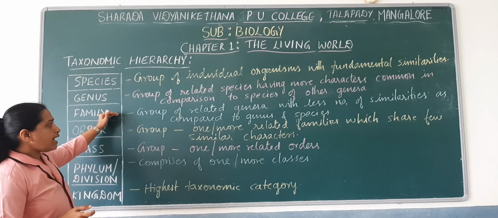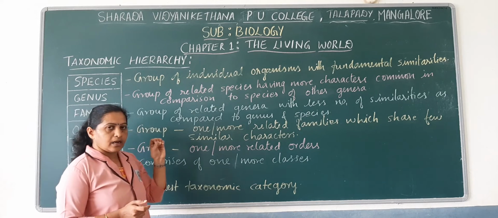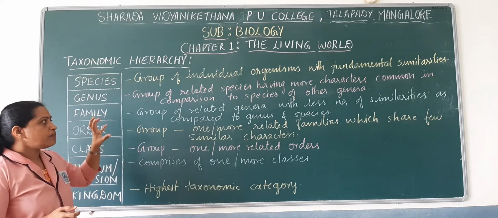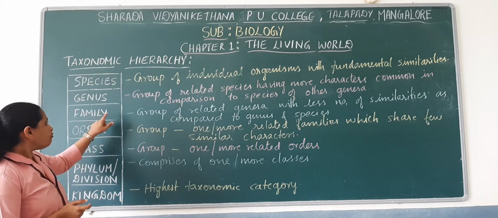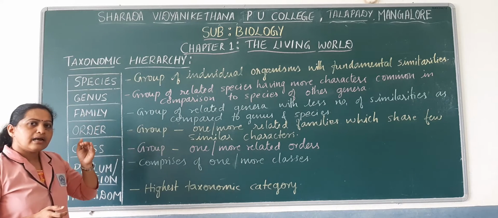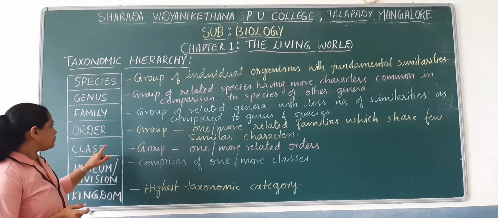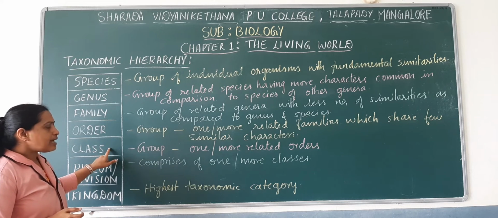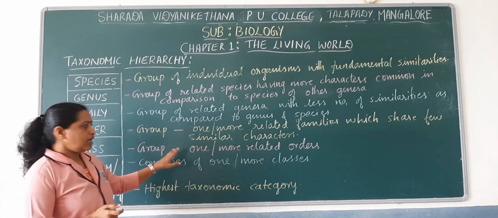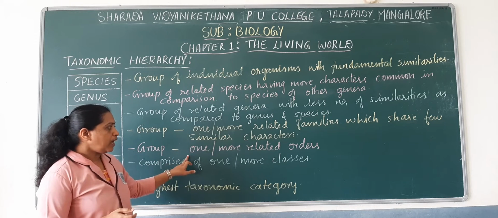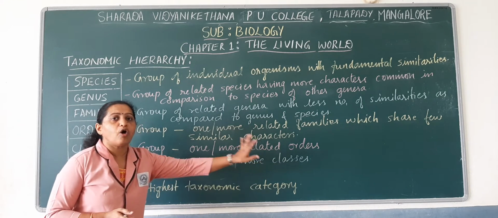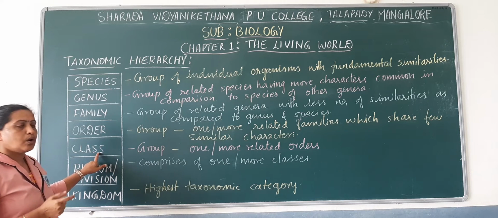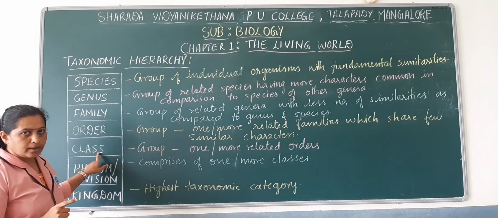So family has a group of genera with fewer similarities, and order includes a group of related families having slightly fewer similarities. The next taxonomic category is class. Class includes one or more related orders.